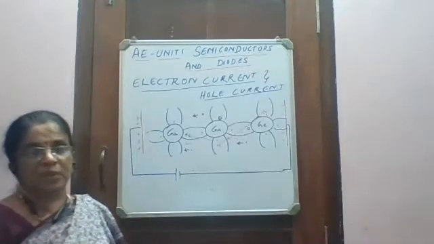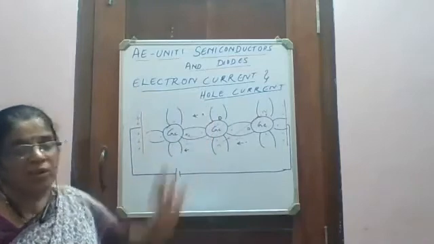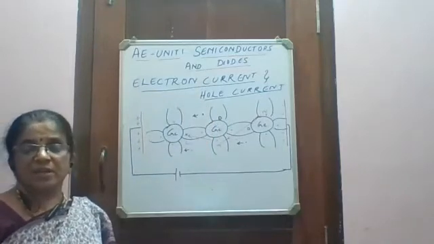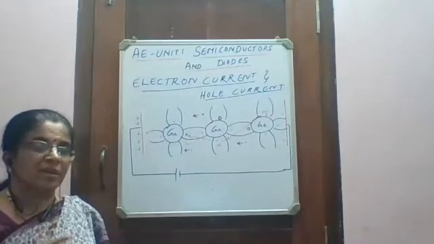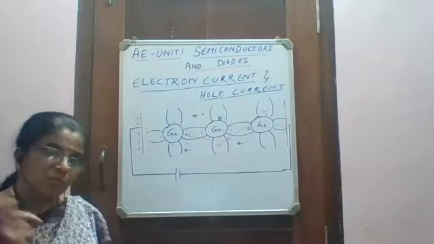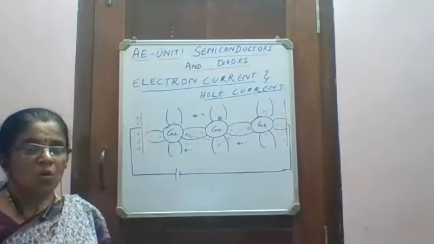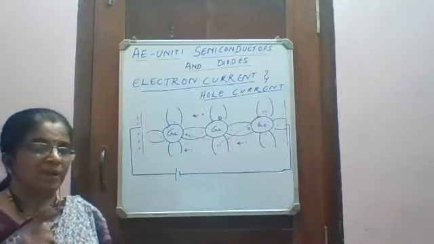Next important topic which we need to study is electron current and hole current. In case of a semiconductor, there are 2 types of current. One is electron current, the other one is hole current. So electron current is the movement of free electrons. Holes are nothing but vacancies. They are there in the valence band.